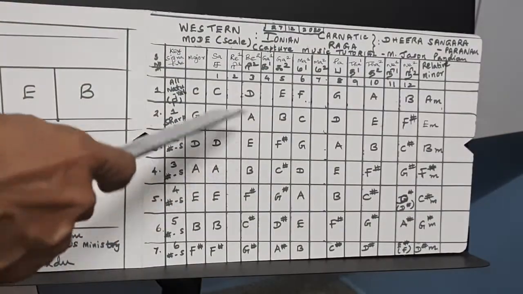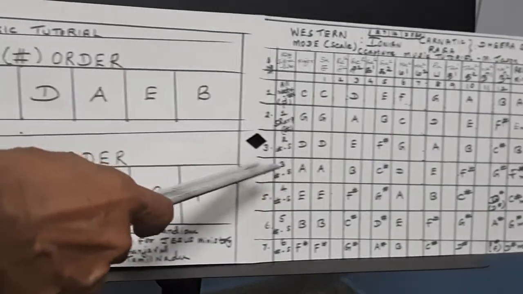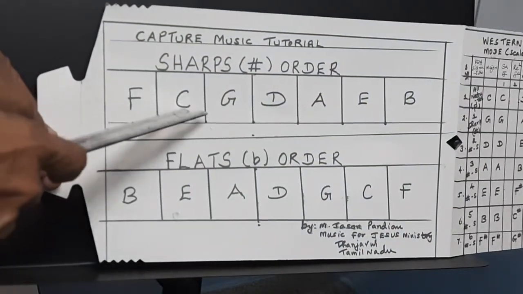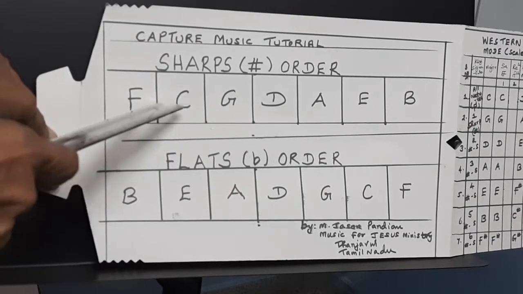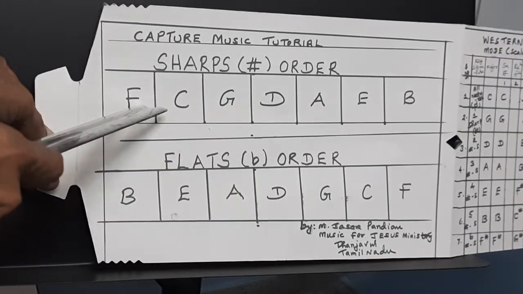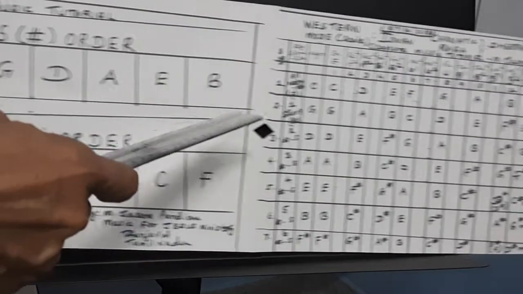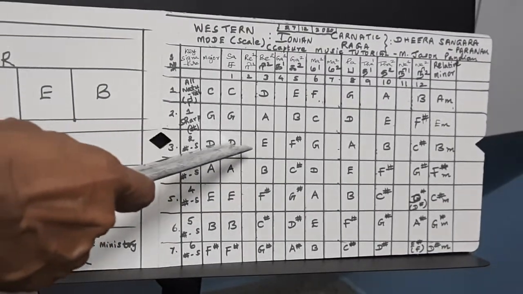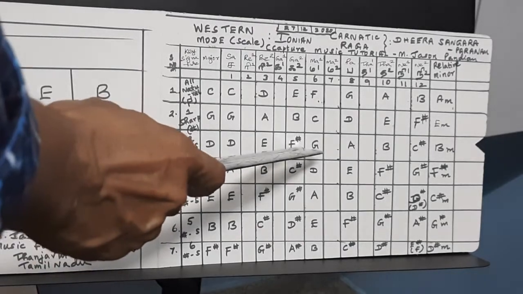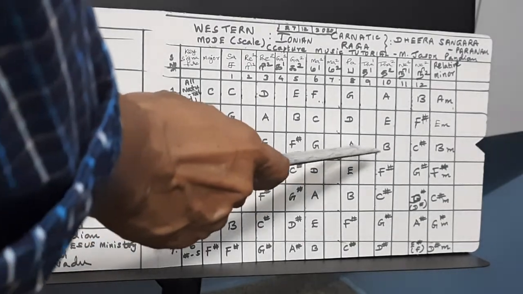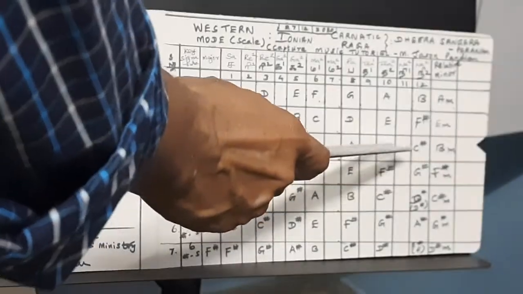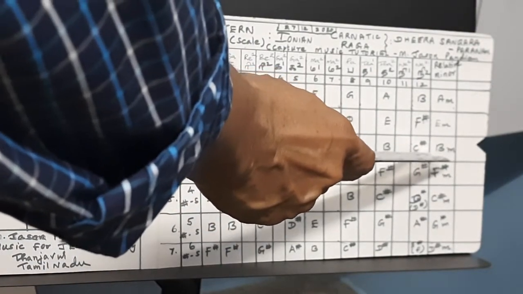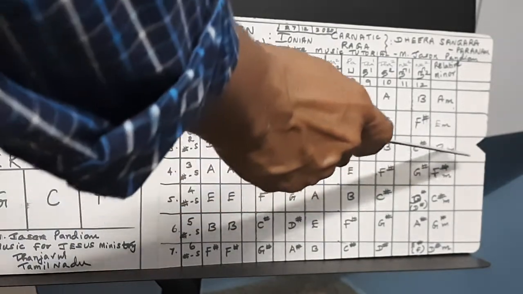Next one is 2 sharps major. Two sharps means F and C will become sharps. Here see the D major. D, E, F is coming as sharp. G natural, a white key. A, B white key. C sharp is coming as sharp. Relative minor is B minor.